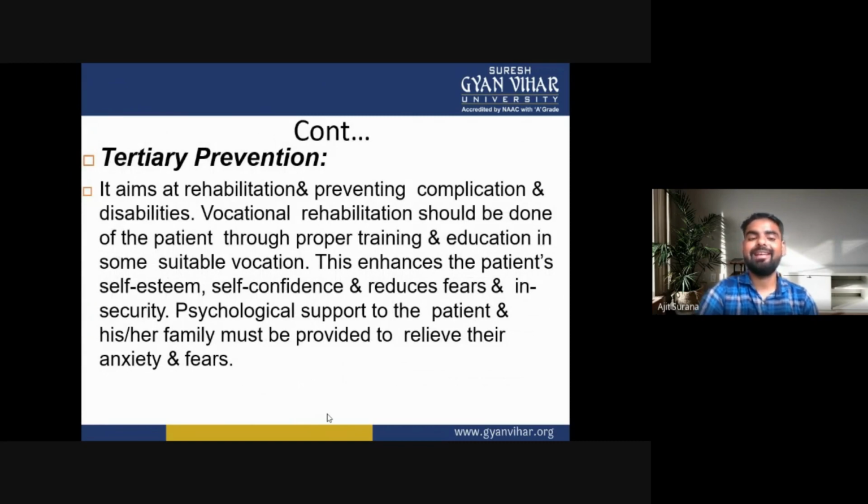Now tertiary prevention. It aims at rehabilitation and preventing complications and disabilities. Vocational rehabilitation should be done for the patient through proper training and education in some suitable vocation. This enhances the patient's self-esteem and self-confidence and reduces fear and insecurity. Psychological support to the patient and his or her family must be provided to relieve their anxiety.